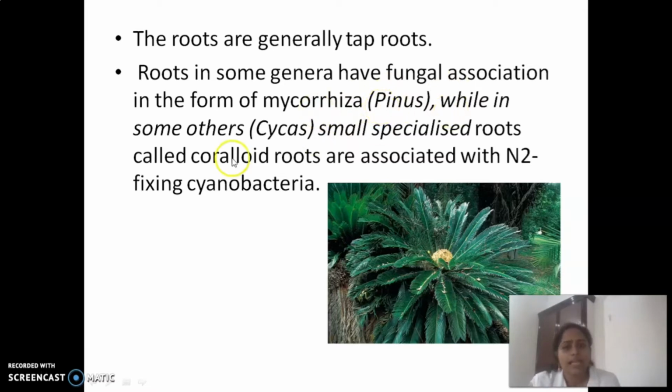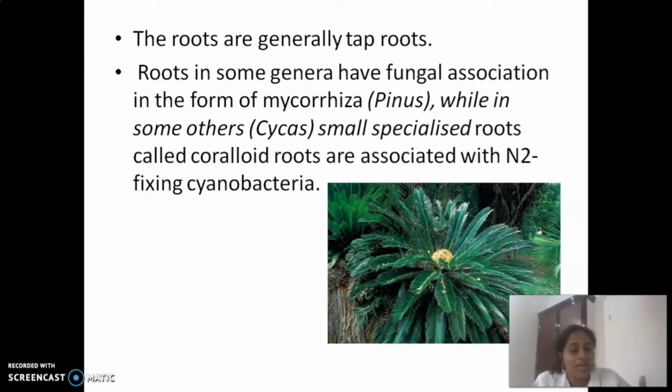While in some others, that is cycas, small specialized roots called coralloid roots are associated with nitrogen fixing cyanobacteria. We know that atmospheric nitrogen cannot be directly taken up by green plants, isn't it? It has to be converted into absorbable forms. One of the biological fixation methods is with the help of nitrogen fixing cyanobacteria.